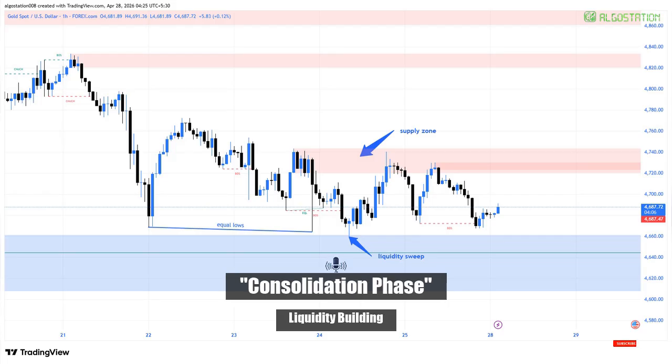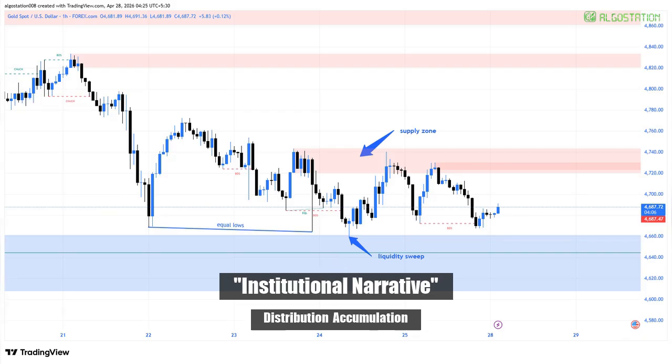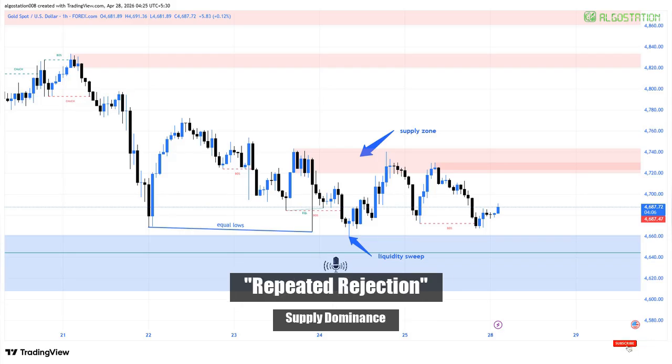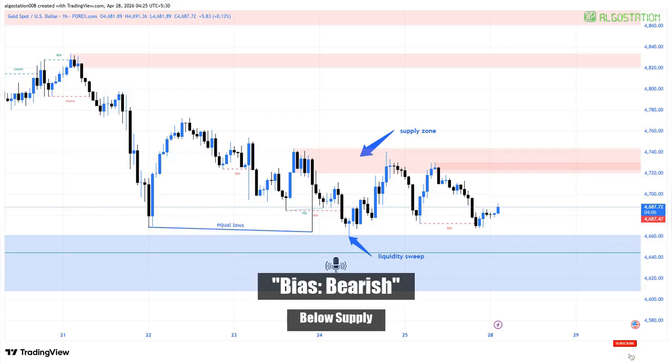Price now consolidates within a tight range. This is where manipulation often occurs before expansion. Institutions distribute at highs, accumulate at lows, and manipulate in between. That's the real story behind these candles. Repeated rejections from supply indicate persistent selling pressure dominating this market. As long as price stays below supply, the institutional bias remains bearish.